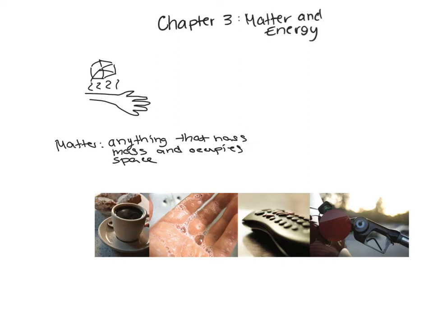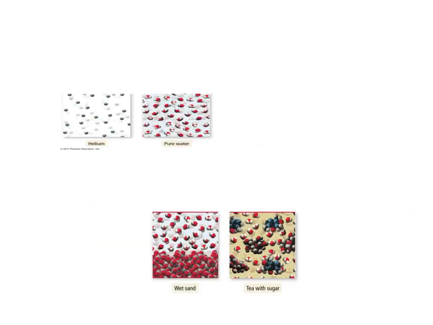Then depending on if they're made up of one type of thing or multiple things, we classify them a little bit more. So we classify matter into two categories. Matter can be classified into pure substances or mixtures. So, pure substances. Pure substances are matter that has one fixed, definite composition.